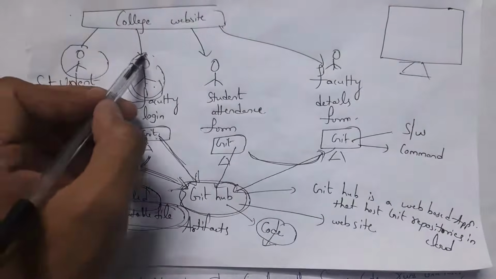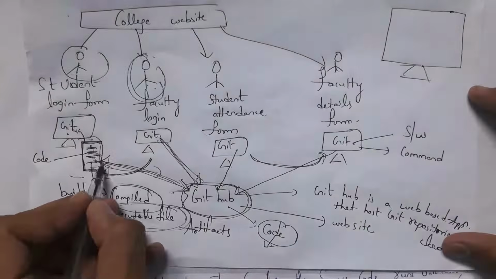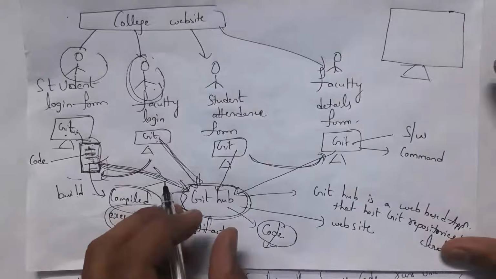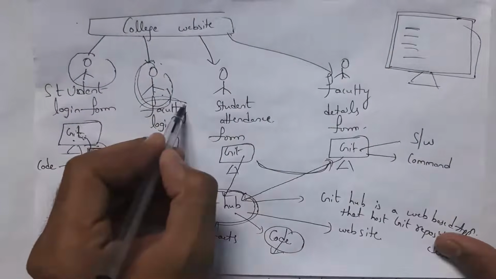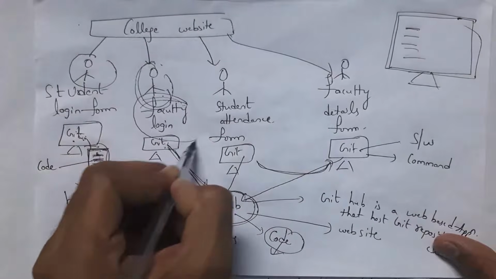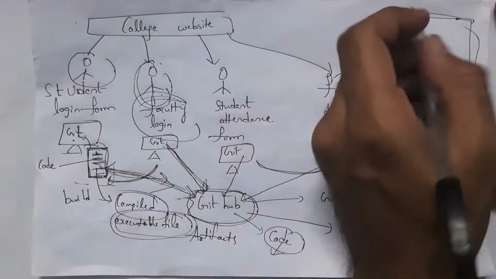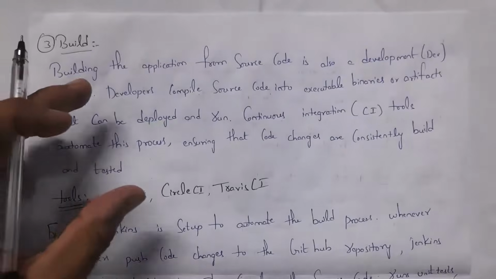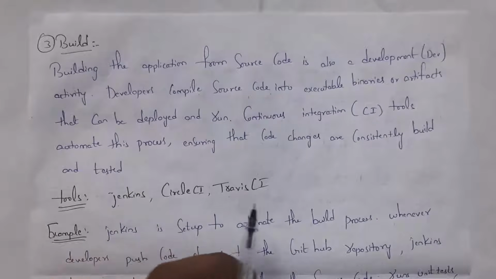So whenever a developer pushes new code into GitHub, that code is automatically compiled and tested. For example, if this code is successfully executed and tested and an artifact is generated, then automatically that code is sent to the server. For example, this faculty login form is also automatically tested, and if everything is working well, then that code is automatically deployed into the server, and this faculty login form is also seen on the website. And this build process is done by using various automation tools like Jenkins, Circle CI and Travis CI. Guys, mainly we will use Jenkins.